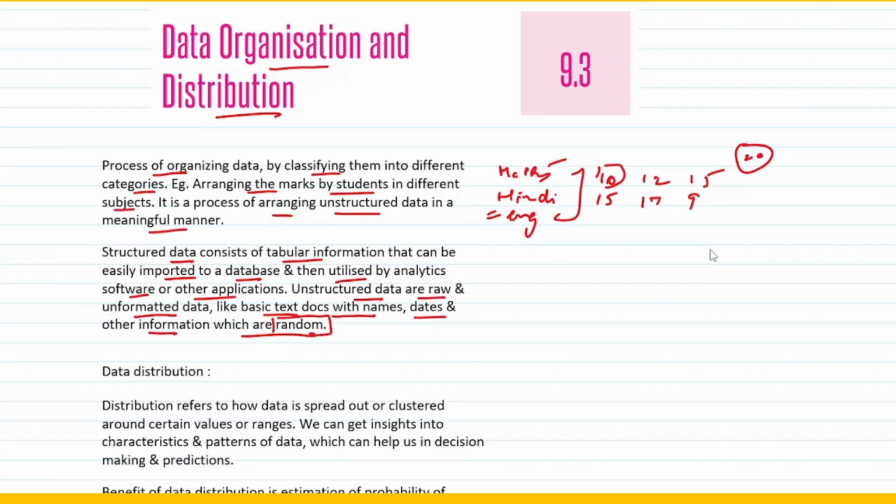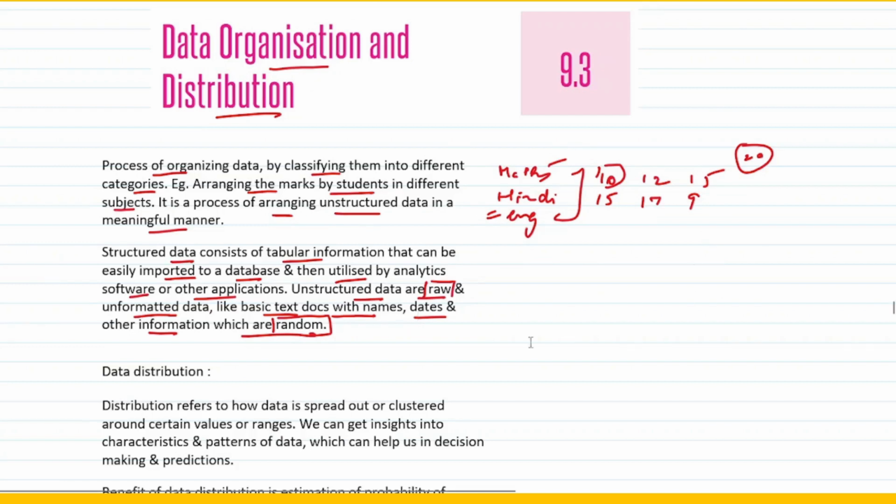So what we have studied till now is what organizing of data is. It simply means classifying them into different categories. It is a process of arranging unstructured data in a more meaningful manner, or you can say the process of arranging unstructured data into structured data. What is the difference between both? Structured data consists of tabular information that can be easily imported to a database and then utilized by analytic software or other applications for proper decision making, whereas unstructured data is raw and unformatted, like basic text documents with names, dates and other information which are very random, right?